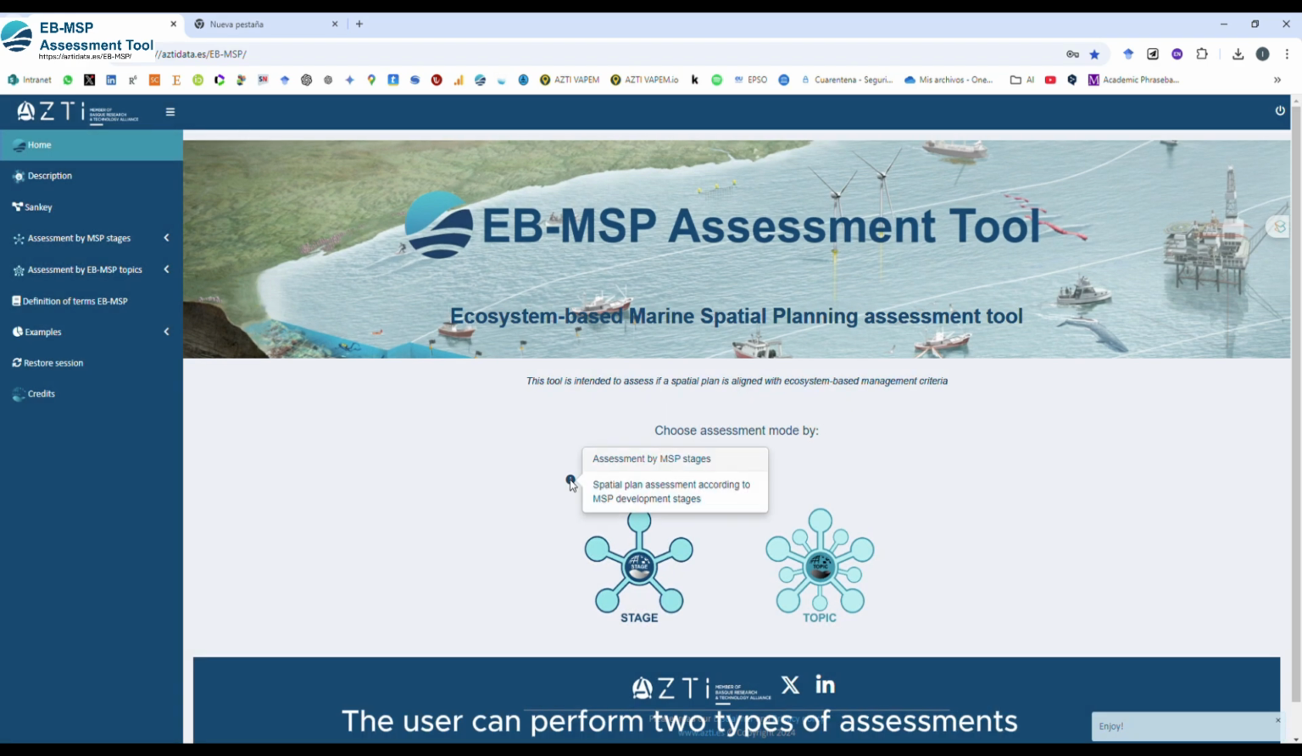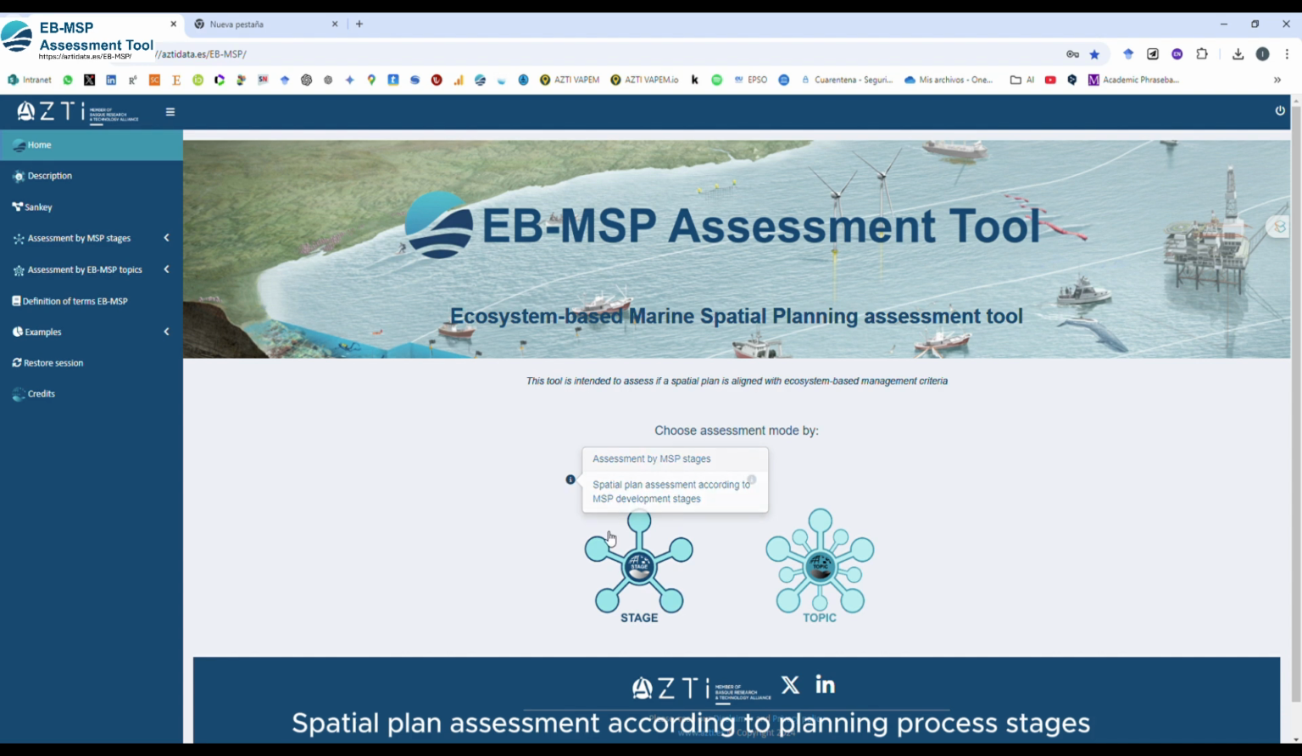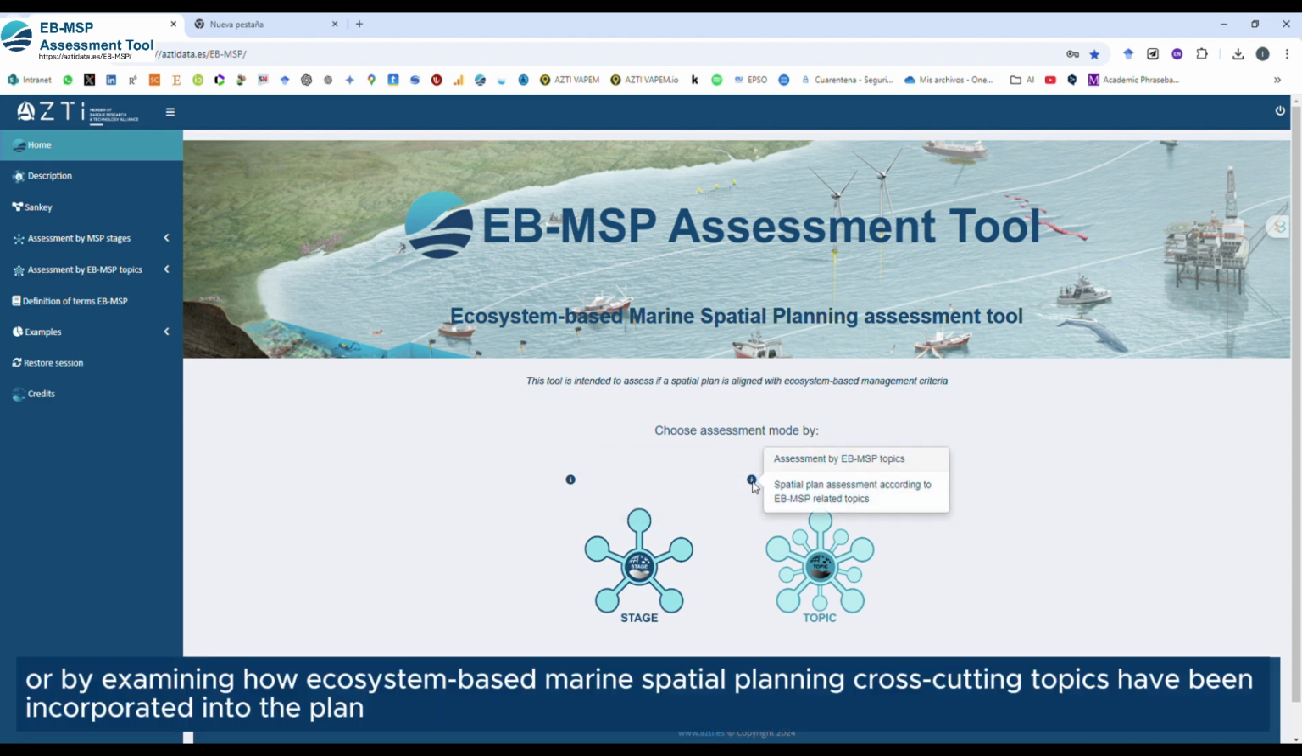The user can perform two types of assessments: spatial plan assessment according to planning process stages, or by examining how ecosystem-based marine spatial planning cross-cutting topics have been incorporated into the plan.